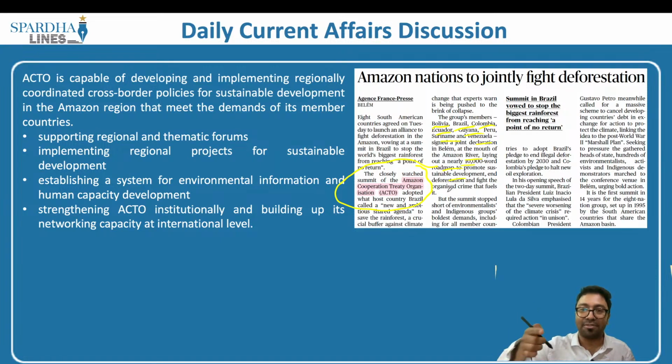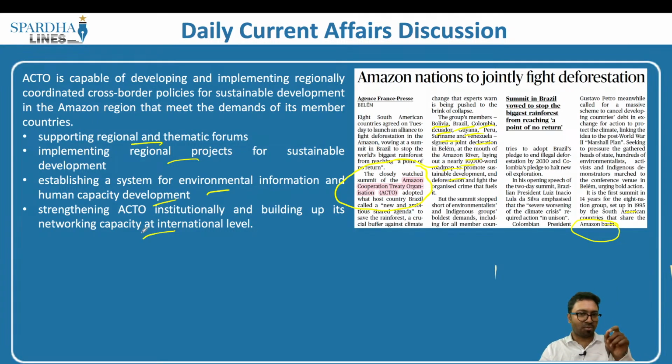So that is why they have come up with this Amazon Cooperation Treaty Organization. This happens to be the first summit in 14 years for the 8-nation group that was set up in 1995 by South American countries that share the Amazon basin. So what are the objectives of it? One is supporting regional and thematic forums, implementing regional projects for sustainable development, establishing a system for environmental information and human capacity development, strengthening institutionally and building up its networking capacity at the international level. These are some of the important objectives of the Amazon Cooperation Treaty Organization. So this is basically being done to support the sustainability factors in the Amazon region.